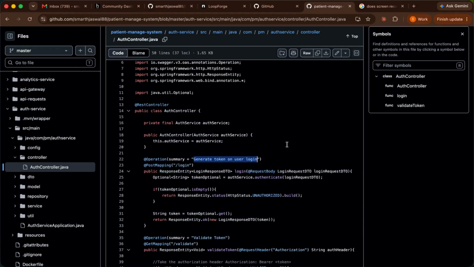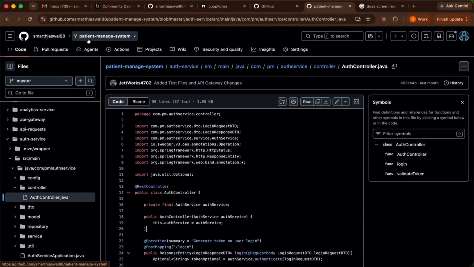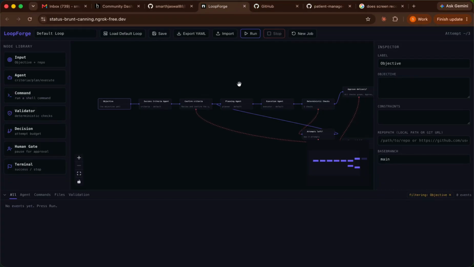Okay, so let's go back to the Loopforge. In the objective, we have to give the objective like: please change the summary from this to generate token by user login.